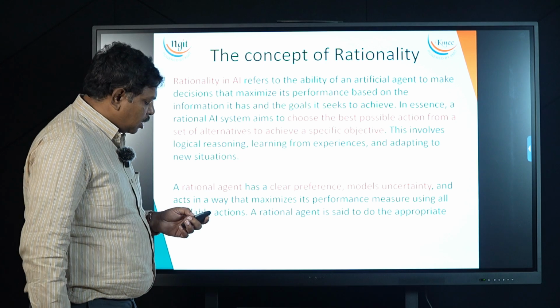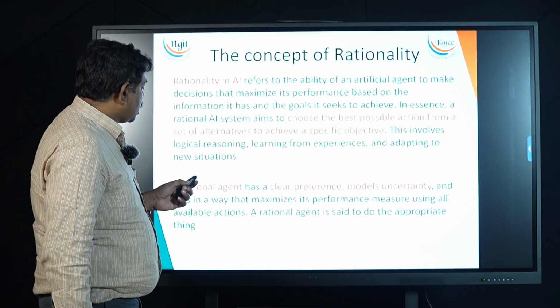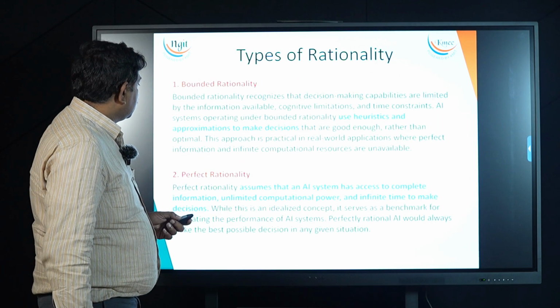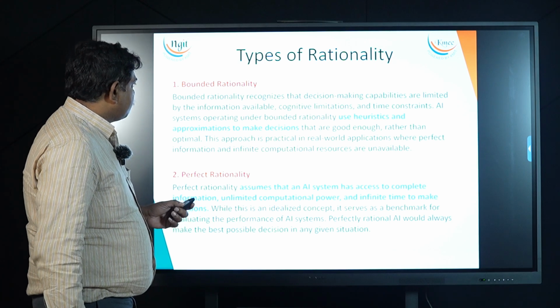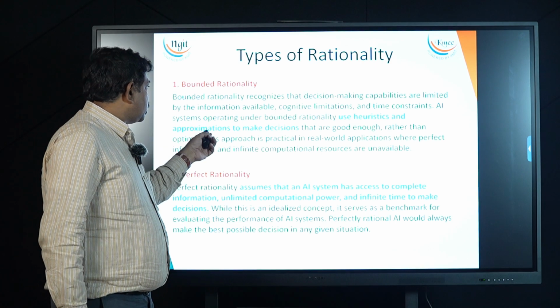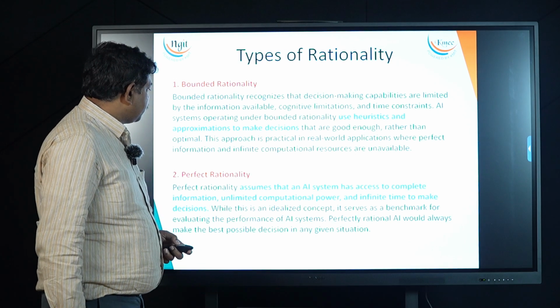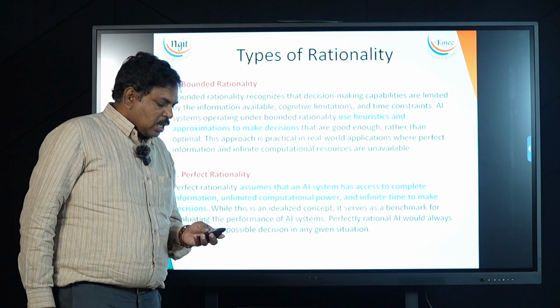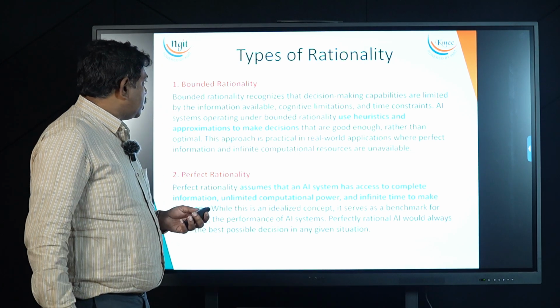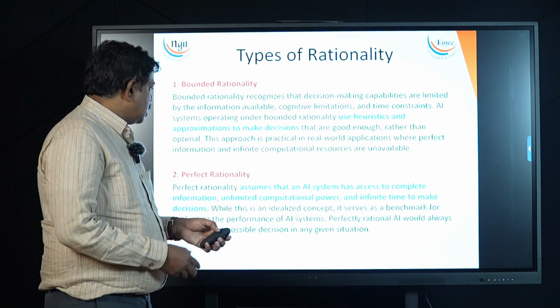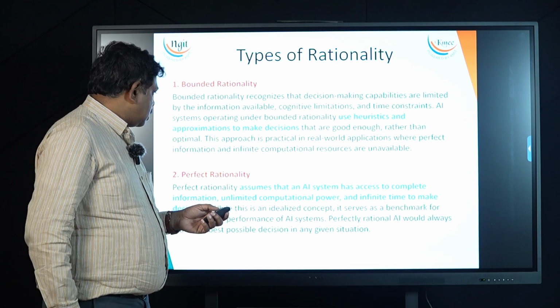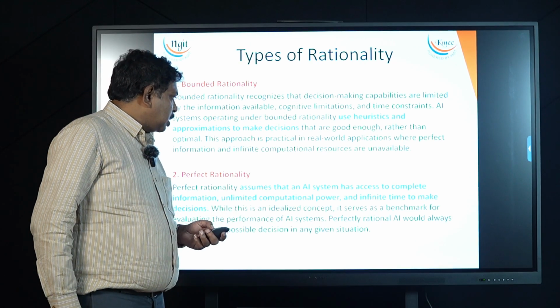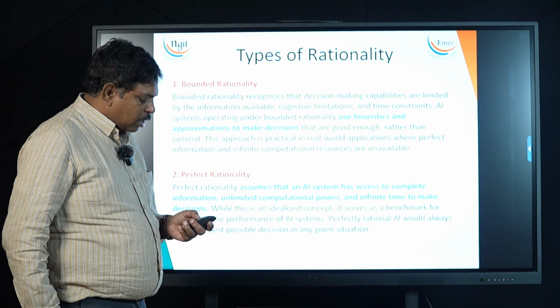It has to readjust itself to adapt to those things. Bounded rationality uses heuristics and approximations to make decisions. Perfect rationality assumes that the AI system has access to complete information. It applies heuristic values in bounded rationality, whereas in perfect rationality it should have complete information.